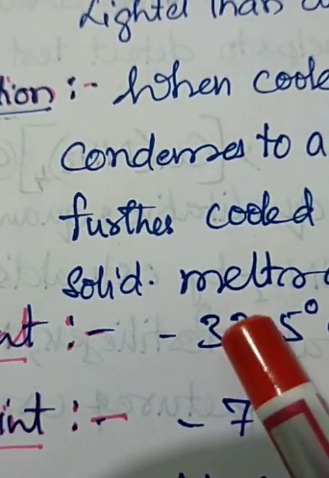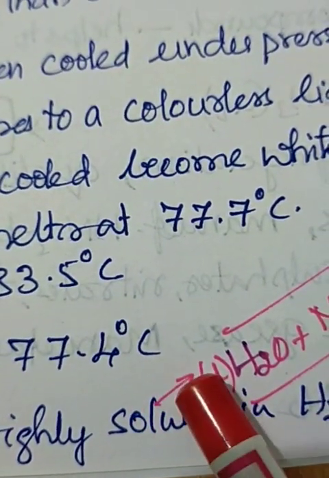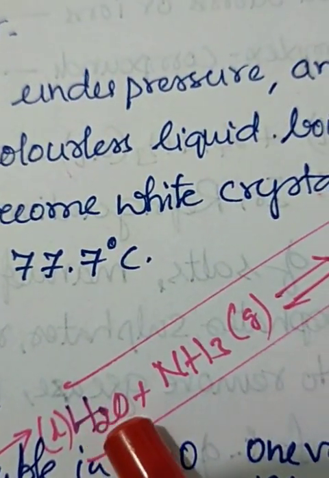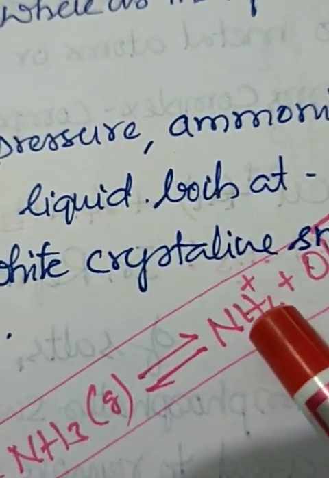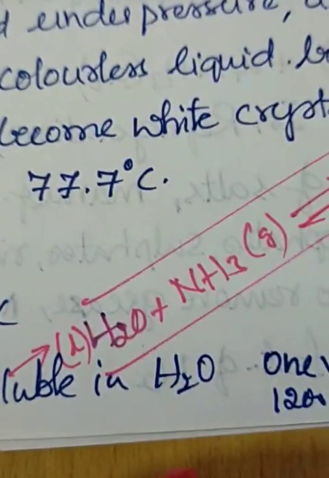Then we come to the boiling point. Boiling point is 33.5 degrees centigrade. The melting point is 77.4 degrees centigrade. Solubility: higher solubility, it is soluble in water. Observe that water and ammonia form ammonium ions and hydroxyl ions. So the solubility is high.